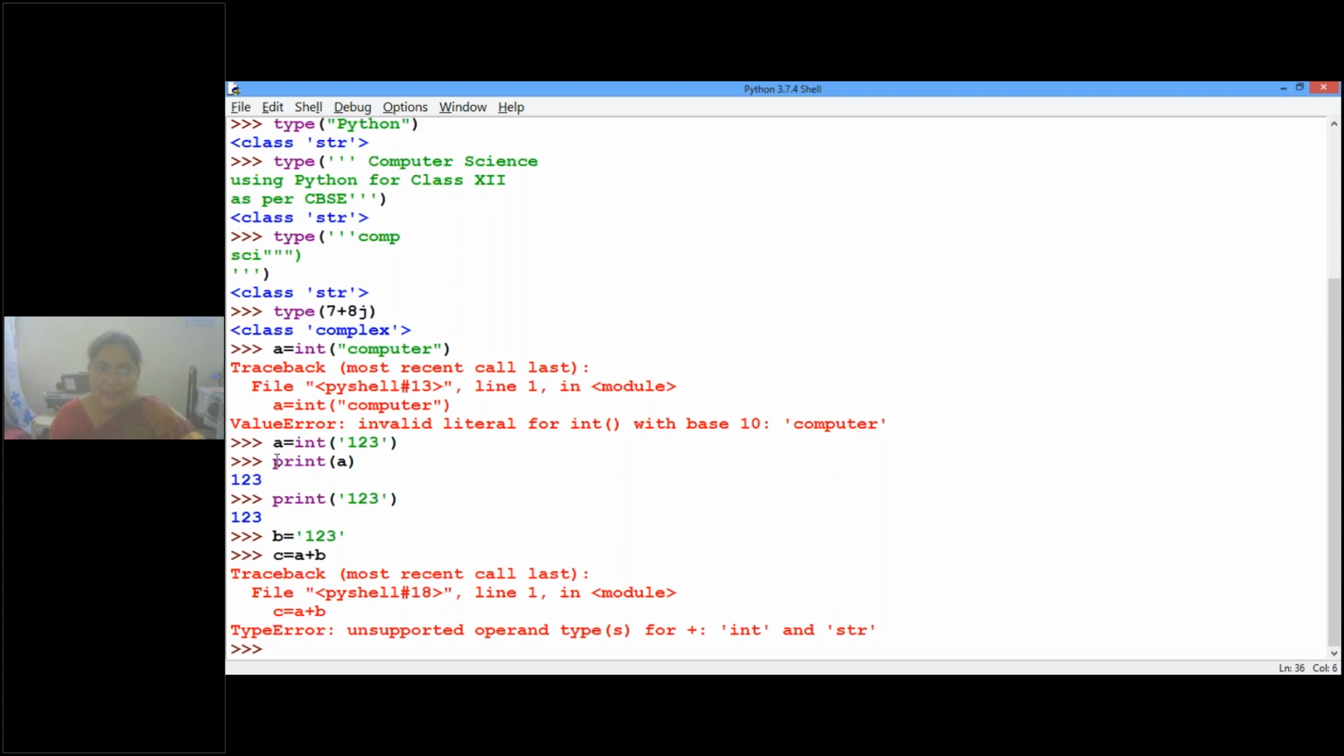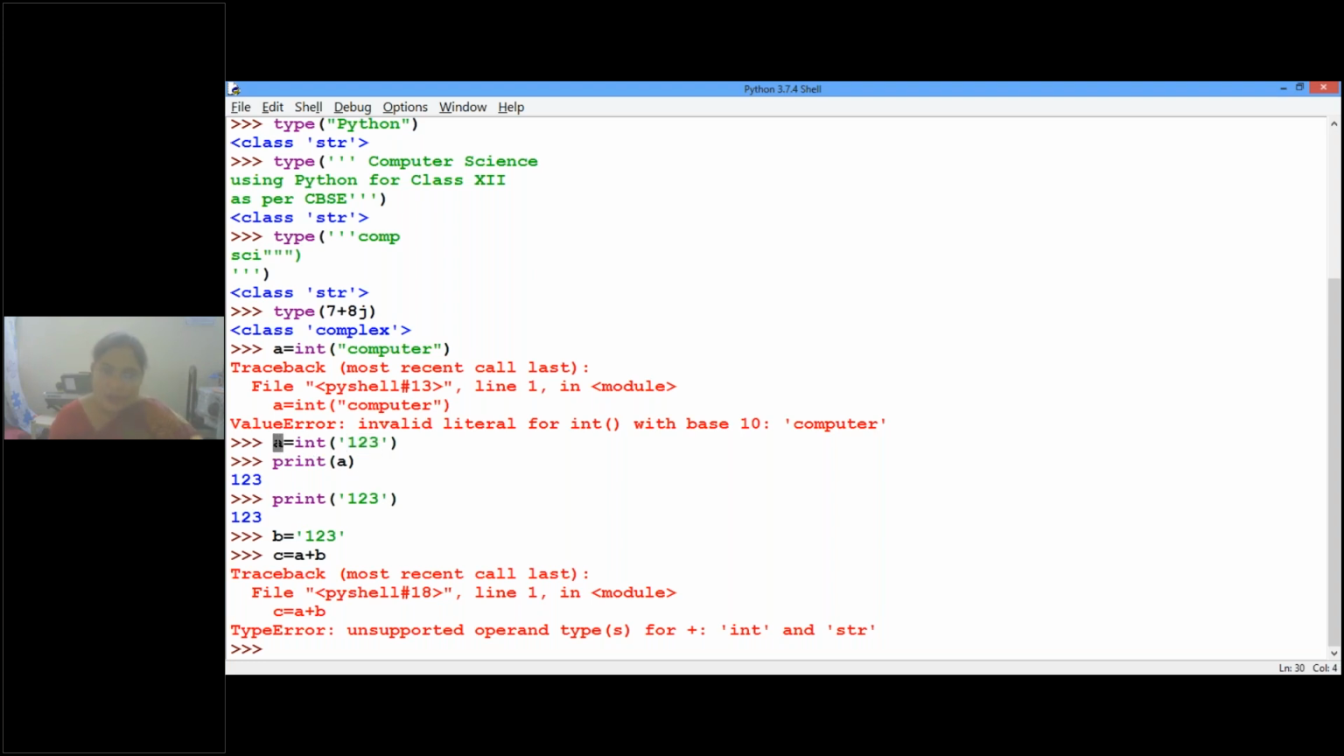See, A is not defined. Here it is defined now. A is defined. A is an integer and B is a string. You can't add an integer to a string. Very good. We can't add an integer to a string.